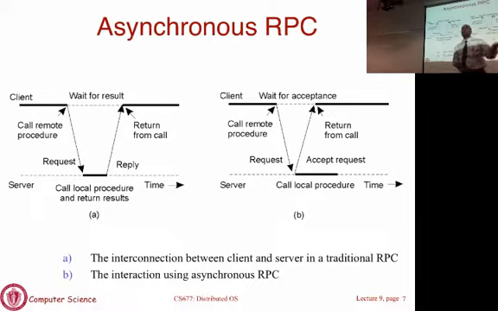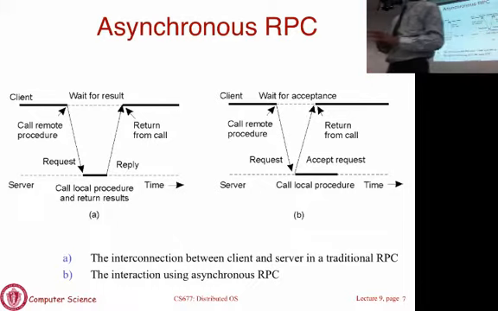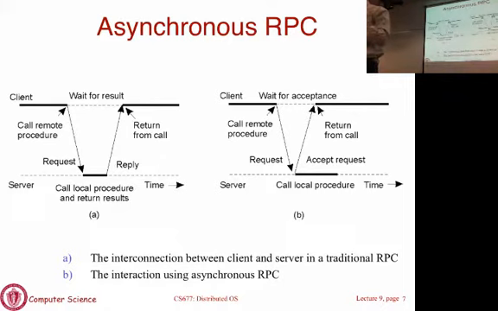All that the server has to do is say yes, the message was received, and then the client continues execution. The server can then execute that call asynchronously, and the client is not blocked. Upon the execution of the call, you can send another message saying here are the results of your call. This is asynchronous. Whenever we say asynchronous, think non-blocking. The client is not blocked.